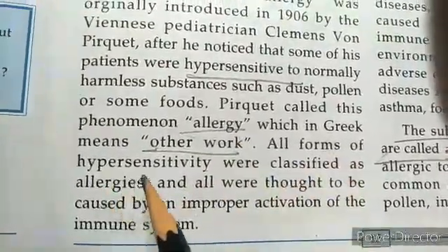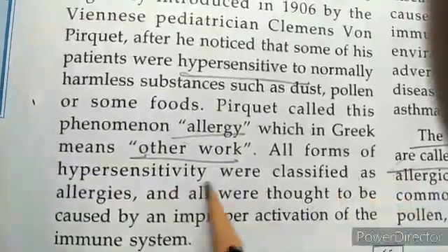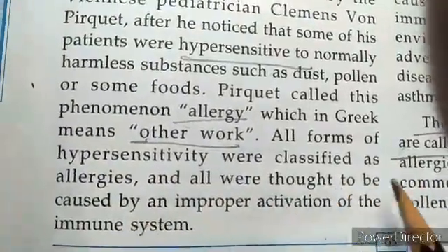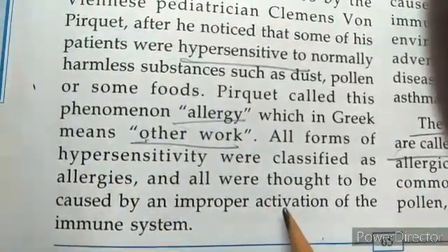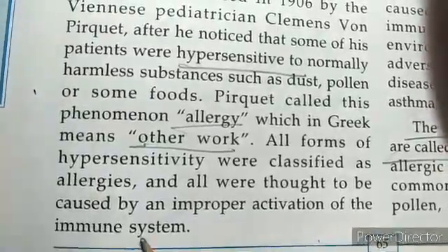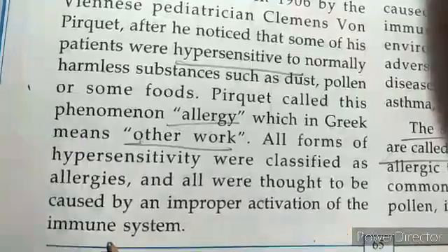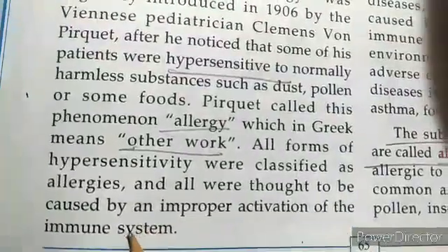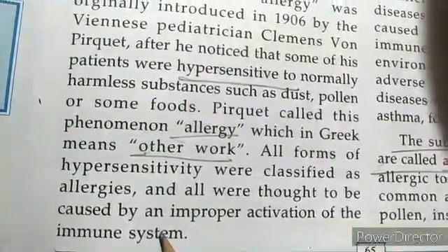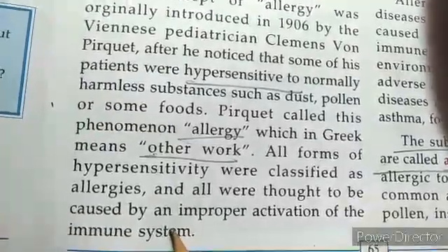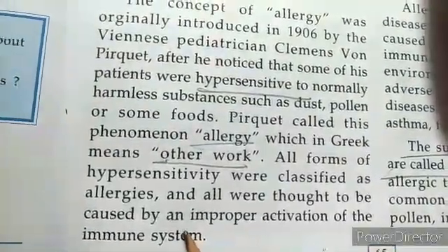All forms of hypersensitivity were classified as allergies, and all were thought to be caused by an improper activation of the immune system. So initially it was all known as an improper activation of our immune system. The immune system, as you already know, is a system that works continuously to protect our body from the invasion of germs or any kind of infection.